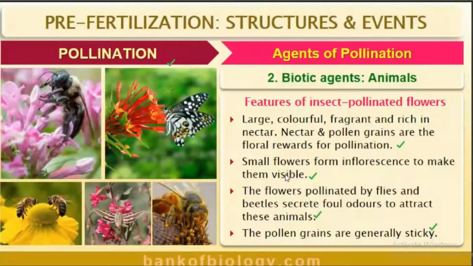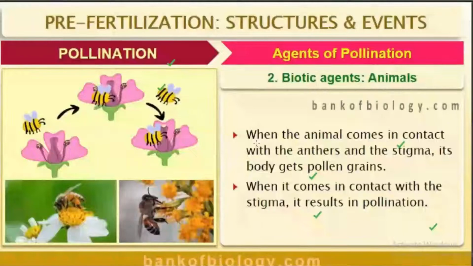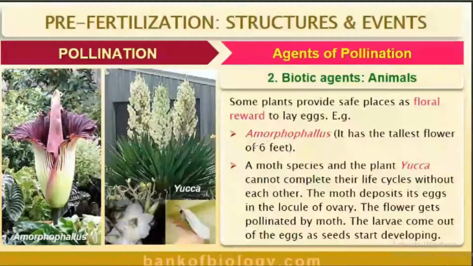Okay. Then in some plants we can see some rewards, some peculiarity, where they have mutual understanding, mutual benefit. What are they? Some plants provide safe places as floral reward to lay eggs. One is Amorphophallus. Here, some of the insects use the flower to lay eggs. You know, it has the tallest flower of 6 feet, the flower of the Amorphophallus.